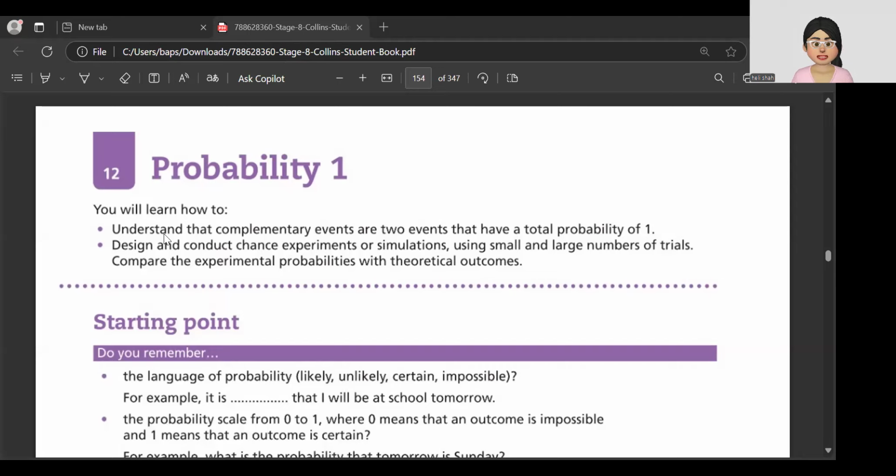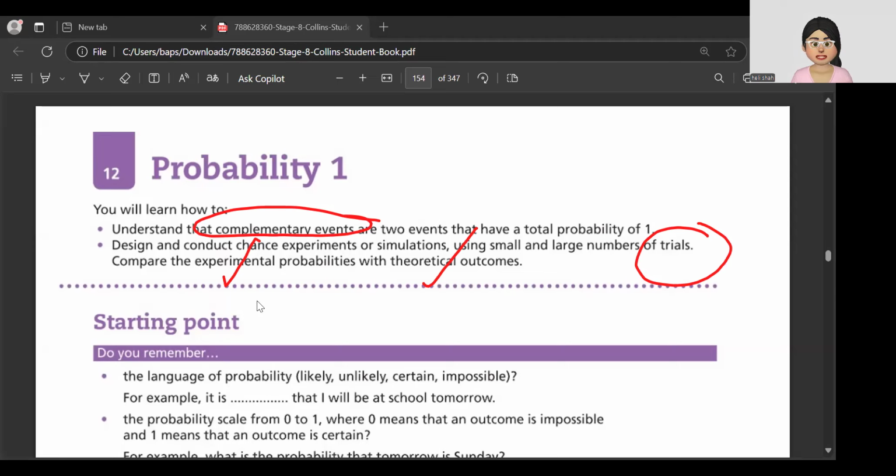Okay, good morning. Today we are going to learn about the chapter probability, chapter 12 in your textbook. And we are going to learn different concepts, but the main concepts that we are going to learn in this chapter are complementary events, trials, experimental and theoretical outcomes. So when I go to the exercise, I'll explain what it is.